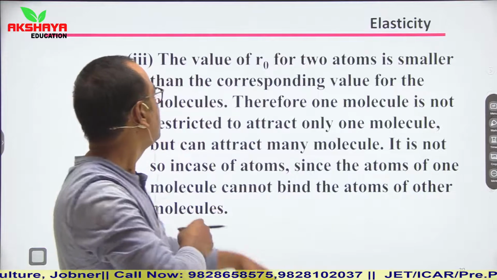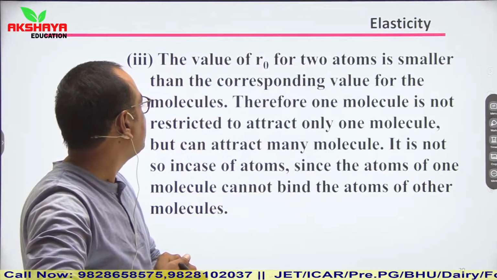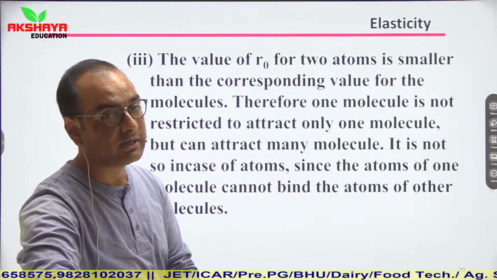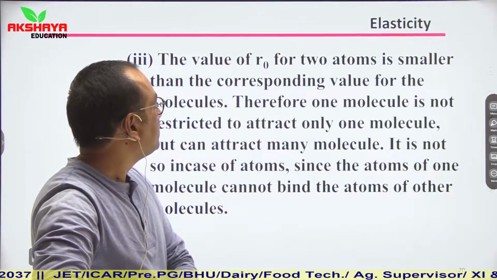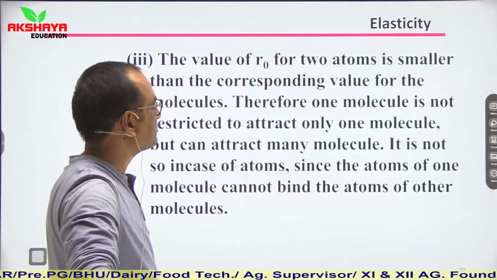Next dissimilarity, the value of R naught for two atoms is smaller than the corresponding value for the molecules. It means in case of molecules, R naught is greater, and in case of interatomic forces, R naught is smaller than that in molecules.